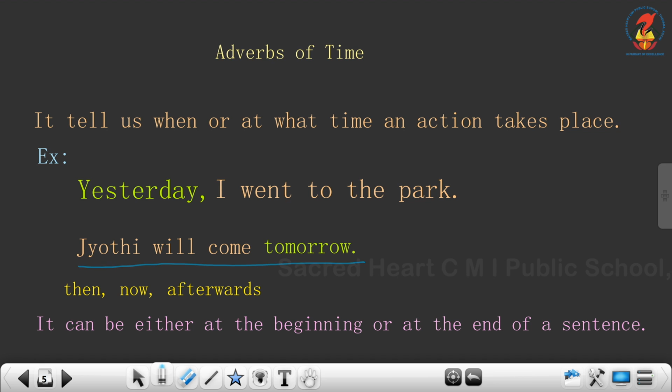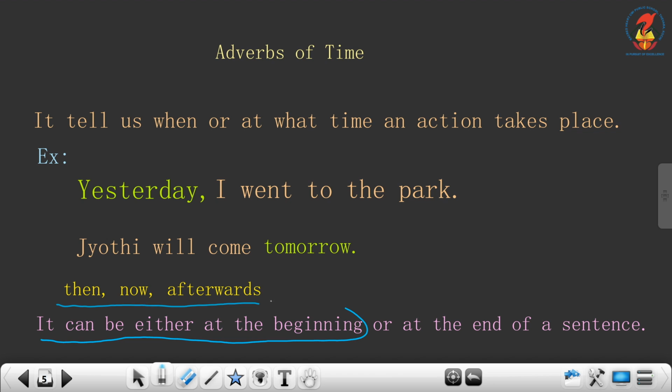Jyoti will come tomorrow. Here the verb is come. So, when will she come? She will come tomorrow. So, tomorrow will help us to understand the adverb of time, when the action is taking place. Some other examples are then, now, afterwards. So, these are some of the examples of adverbs of time which help us to understand when or at what time an action takes place.